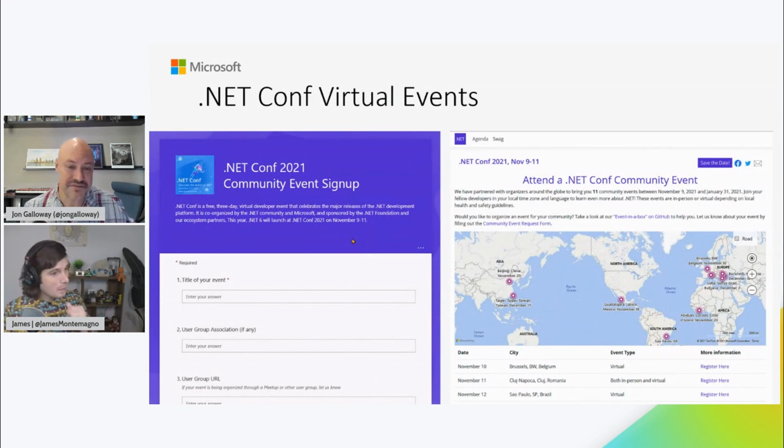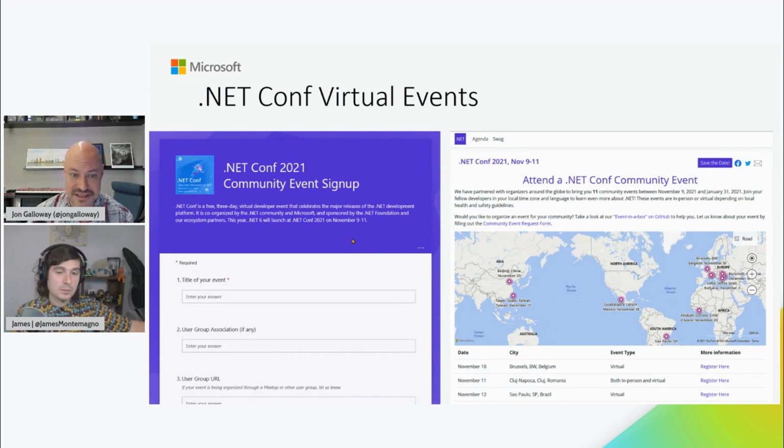And once you've got this, you can apply it to all kinds of things. We have these .NET Conf community events all over the world. In the past, there used to be a lot of manual work in order to review them, make sure they're in the right date ranges and all that, and get them scheduled.